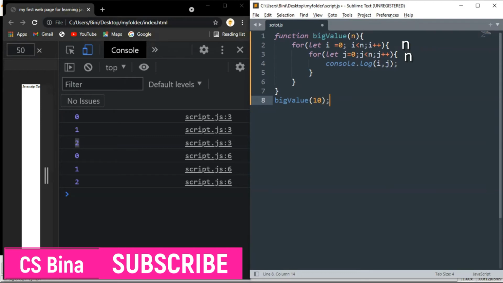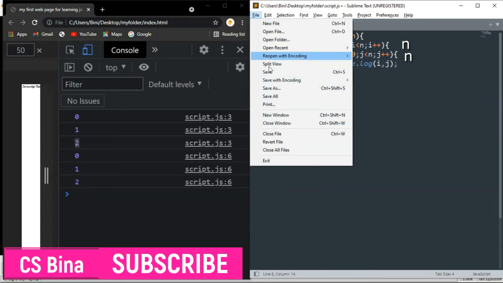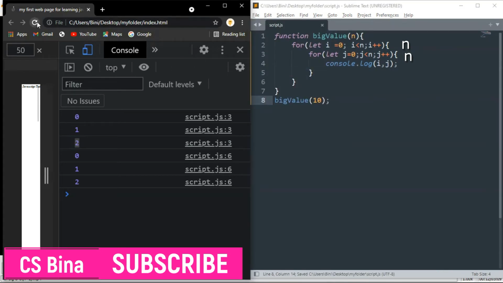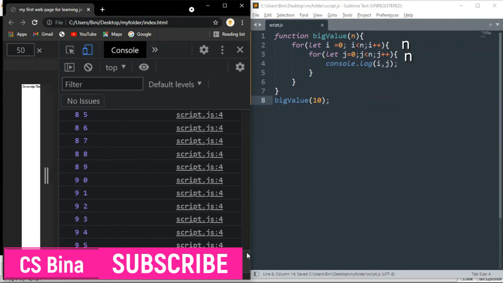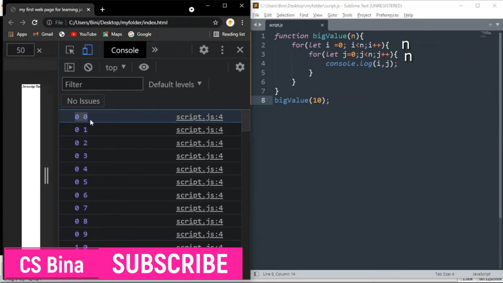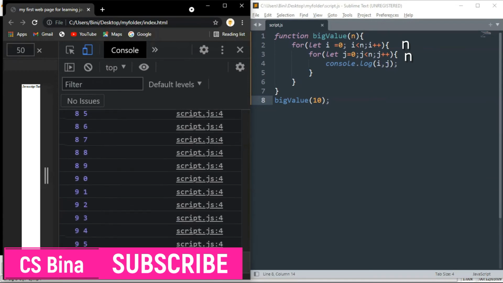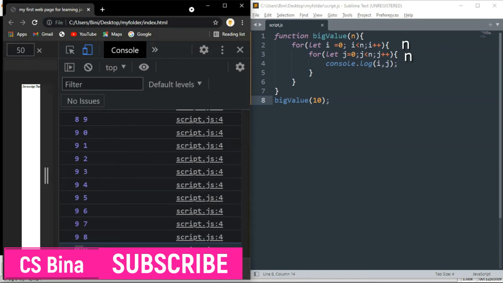In a previous video we added this n plus n, we said twice n, we ignored the constant 2, and we said order of n. Now this is different. In a nested loop we multiply, not add. We multiply this nested loop. Before we go to order of n square, let me show you what this nested loop does. It prints 0 0, 0 1, up to 9 9, they display nested.